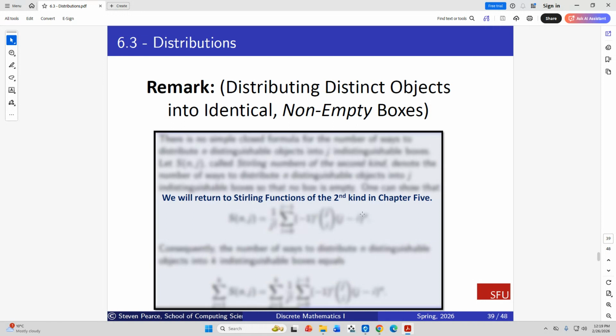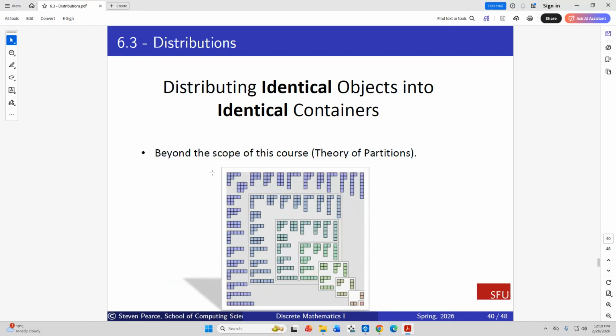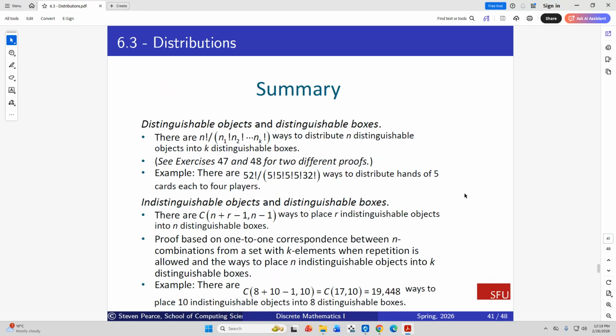We will return to Stirling's in chapter, that's supposed to be chapter 9. This is Grimaldi, chapter 5. Unfortunately, I didn't change that. So the identical objects into identical containers is due to the theory of partitions. This is sort of an artistic way of describing that. It's just a visual for you, and it's beyond this course. That's all that's to it.